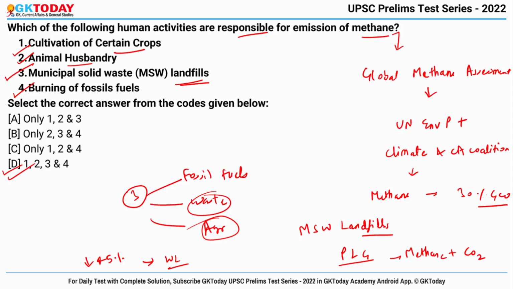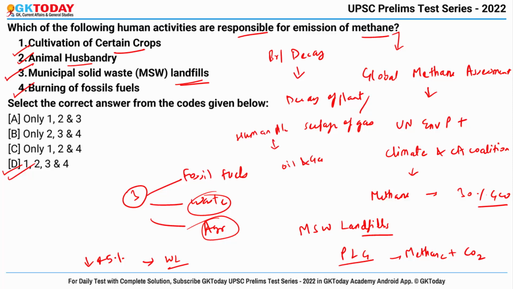Actually, methane is produced by the breakdown or decay of organic material and can be introduced into the atmosphere by either natural processes, for example, decay of plant material in wetlands, or seepage of gas from underground deposits, or the digestion of food by cattle. Then talking about human activities, for example, oil and gas production, rice farming, or waste management. All these processes can lead to emission of methane.